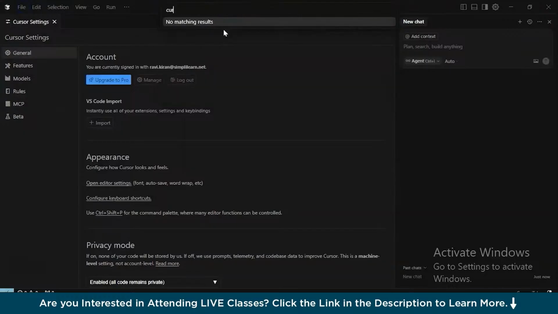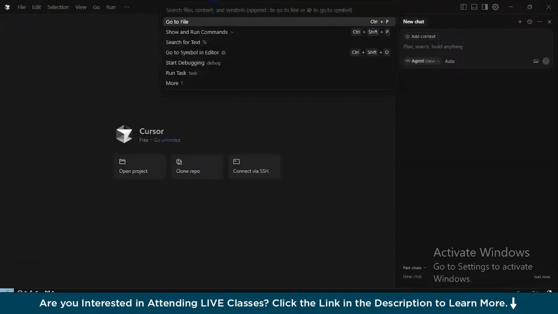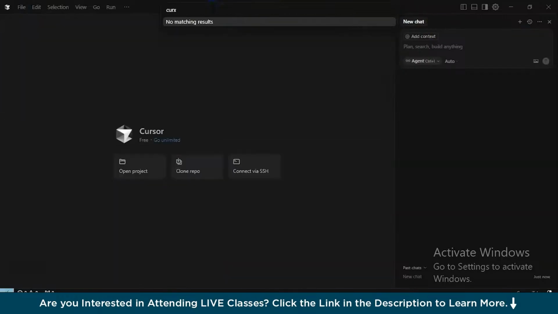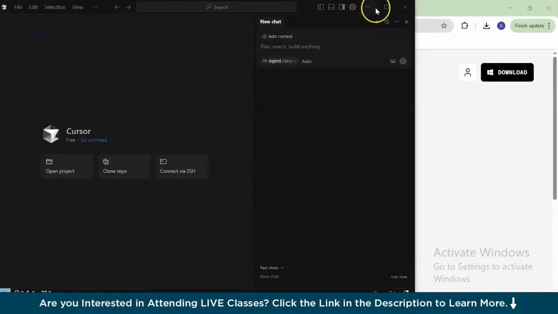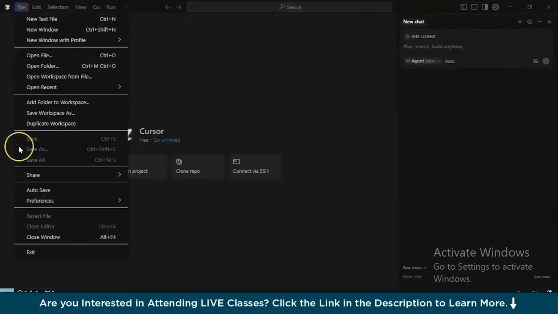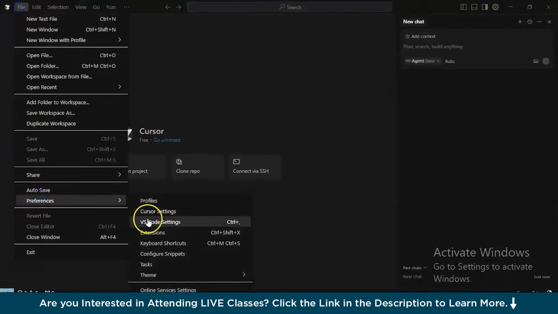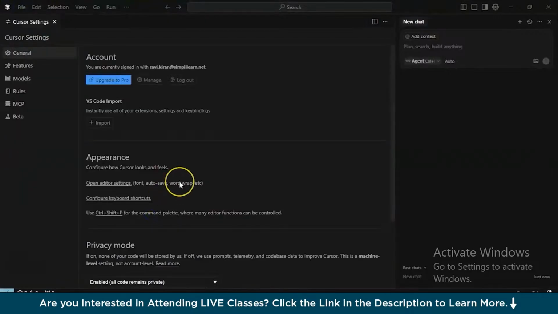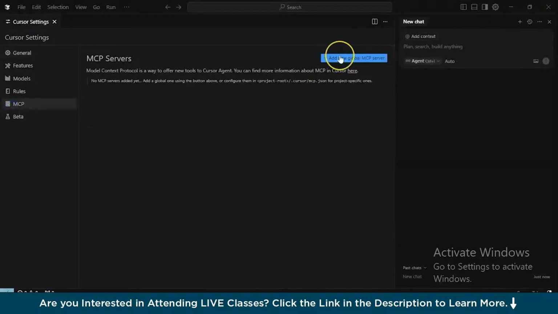So go to the search window and type down cursor AI or cursor settings. I think there has been a discrepancy, but not to worry. We'll go with the regular approach where we go to the file, preferences, and cursor settings. And there you have the options on the left hand side. Go to MCP, and so far you don't have any MCP servers because this is the first time you've logged into Cursor AI. So you just have to add new global MCP server, which is available on the blue color button. Just click on that.